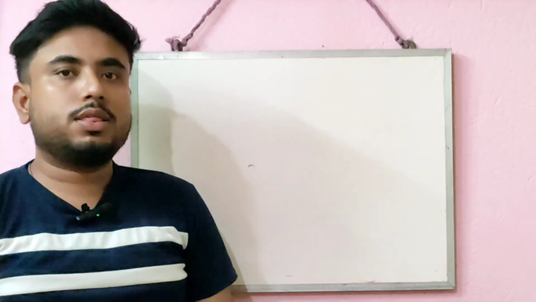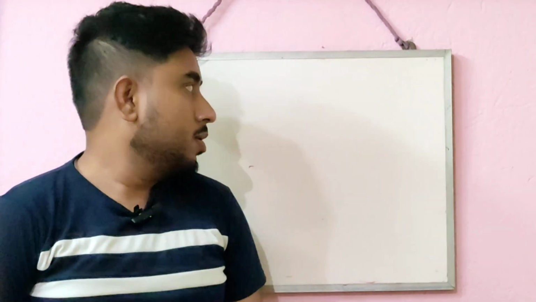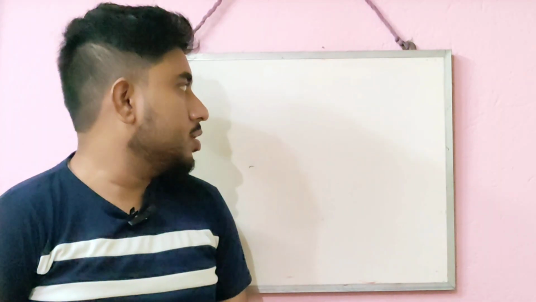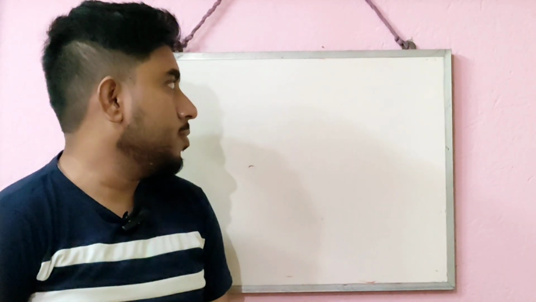Dear student, last class I discussed the autonomic nervous system, which is a part of our nervous system, because from today we will start the drugs acting on different organs or different systems of the body. First we will start with drugs acting on the autonomic nervous system.